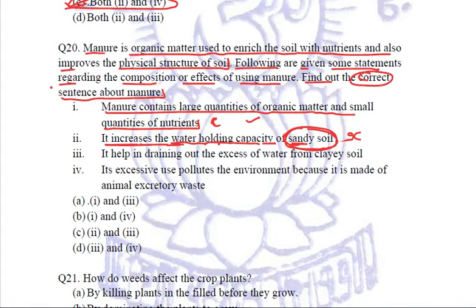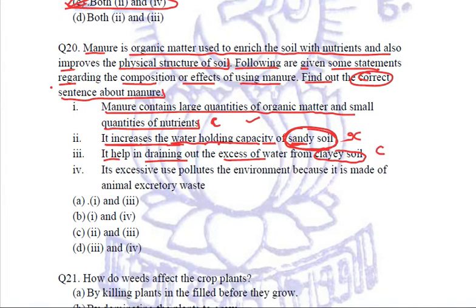So it is an incorrect sentence because the manures are useless for increasing the water holding capacity in sandy soil. Next is it helps in draining out the excess of water from clay soil. This is a correct statement.